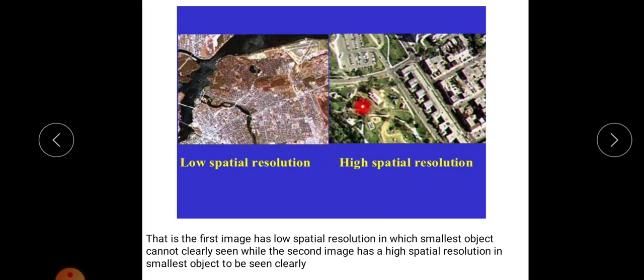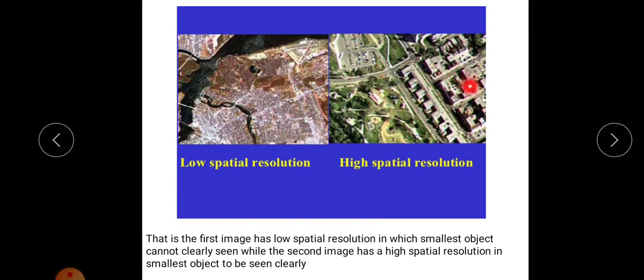So in this figure, the first image shows low spatial resolution. That means the smallest object cannot be clearly visible. In the first figure, we cannot identify the smallest feature or smallest object, so it is of low spatial resolution. But in the second figure, we can identify the smallest object in the image.